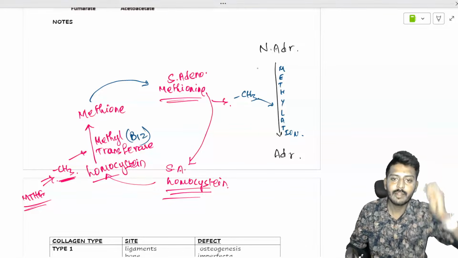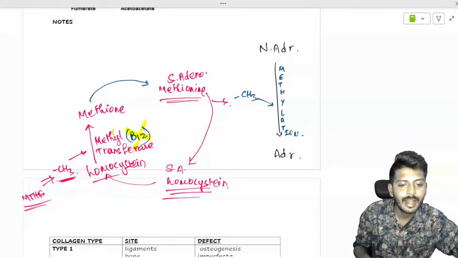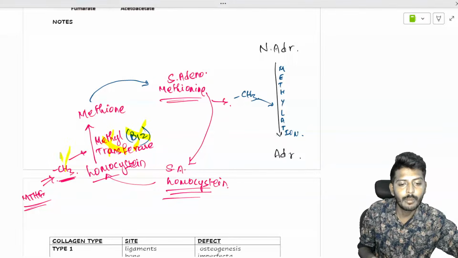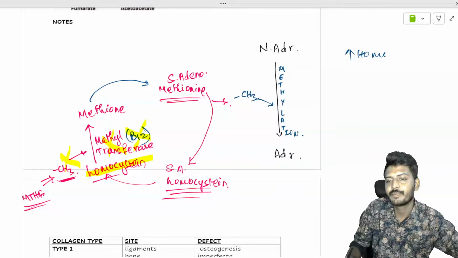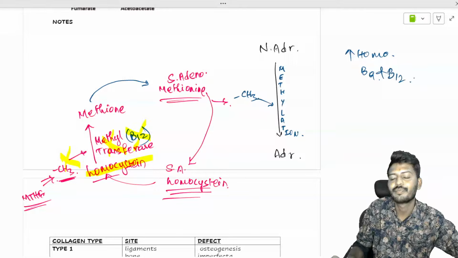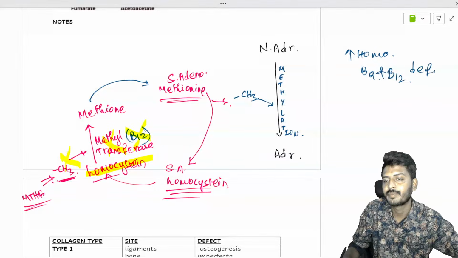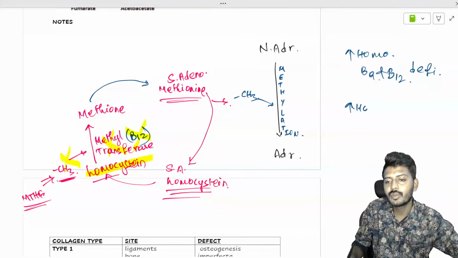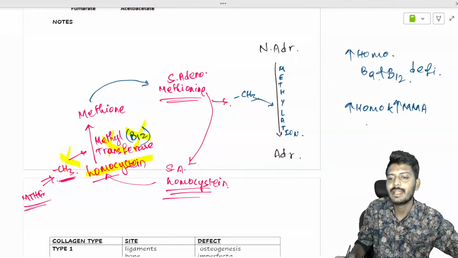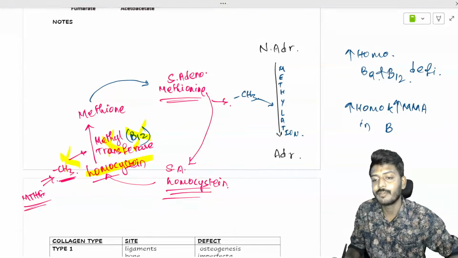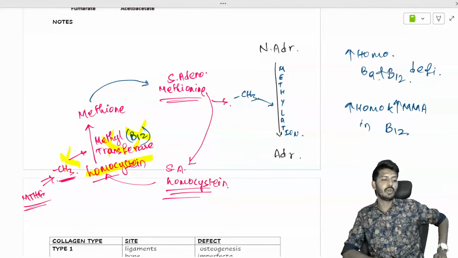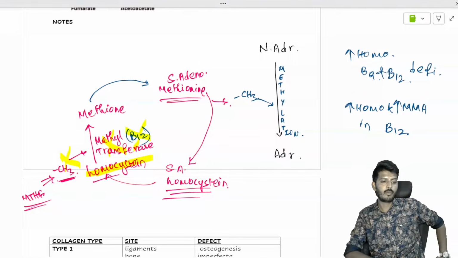Okay, so if there is no B12, the transferase will not work. So no methyl transfer, homocysteine will accumulate. So increase of homocysteine is seen with B9 and B12 deficiency, both of them. But increase of homocysteine and increase of methylmalonic acid is seen, yes of course, only and only in B12 deficiency.